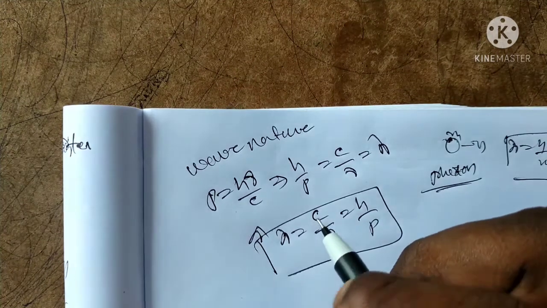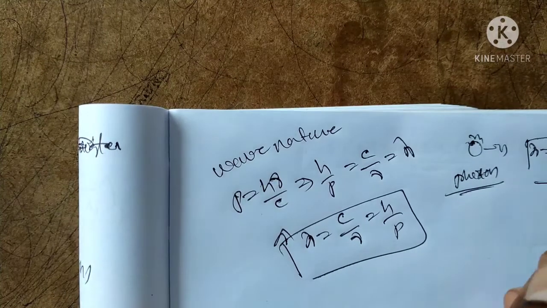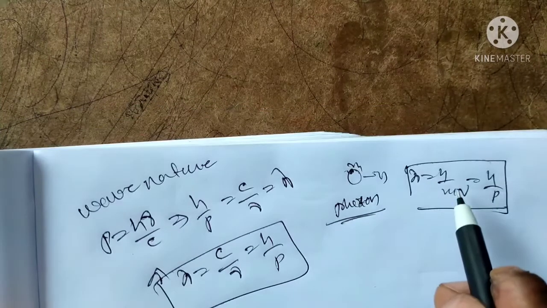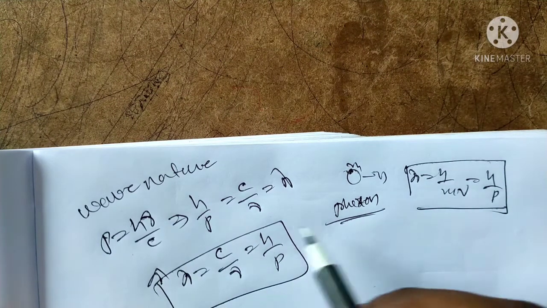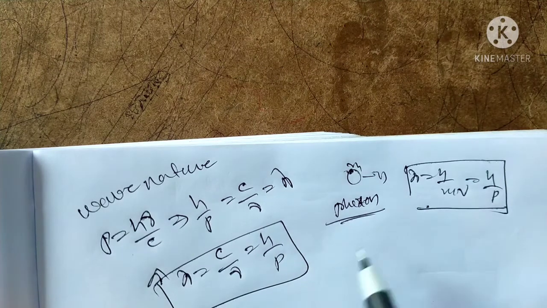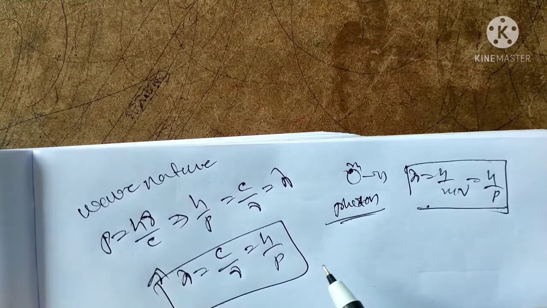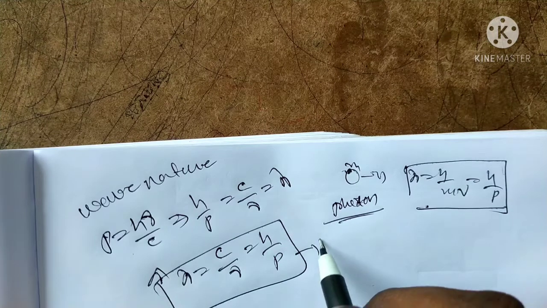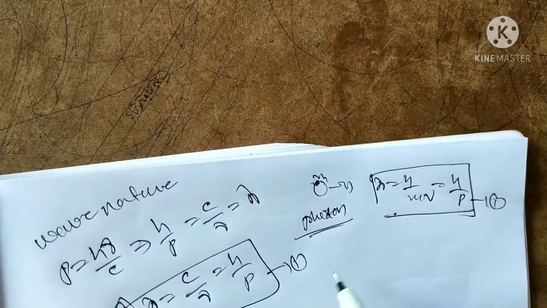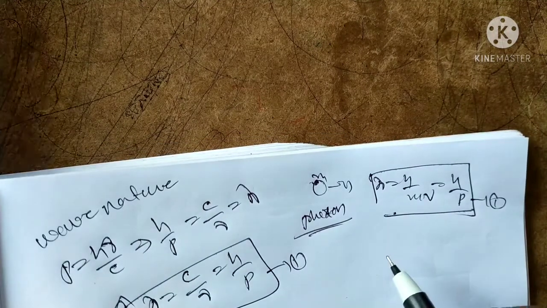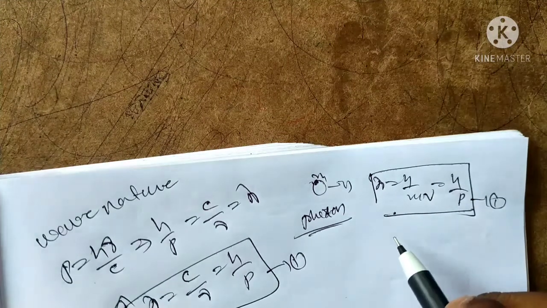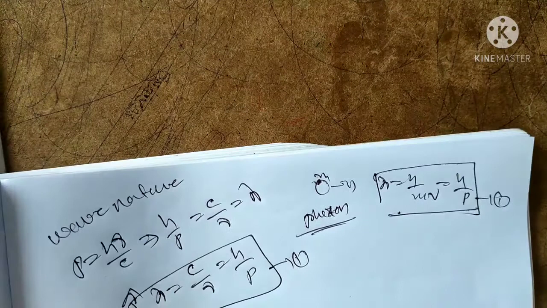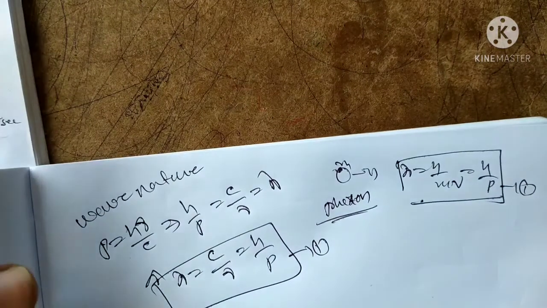That is, momentum and wave are the same phenomena. There is a particle nature, h by mv, that is c by lambda, which is the wave nature. Photon has dual nature, wave nature and particle nature. Both will be the same according to equation number 1 and equation number 2. Same phenomena, so the photon has dual nature.